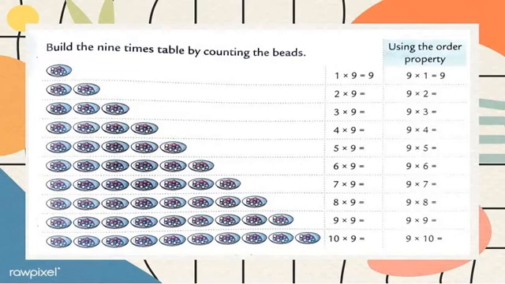Okay, this is the opposite side. Now we are going to do the straight side. 9 1s are 9, 9 2s are 18, 9 3s are 27, 9 4s are 36, 9 5s are 45, 9 6s are 54, 9 7s are 63, 9 8s are 72, 9 9s are 81, and 9 10s are 90. Got my point? Understood, all students?